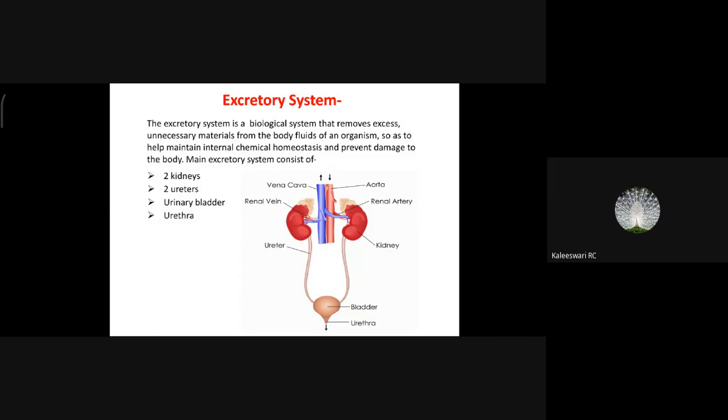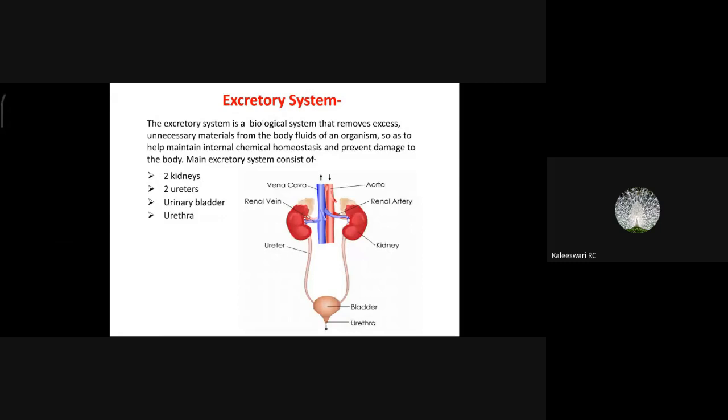That carbon dioxide is excreted from the lungs by breathing out, right? So CO2 is one of the important excretory products of the human body, and this excretion is done by the lungs. So the lungs are a very important excretory organ of the human body, right?